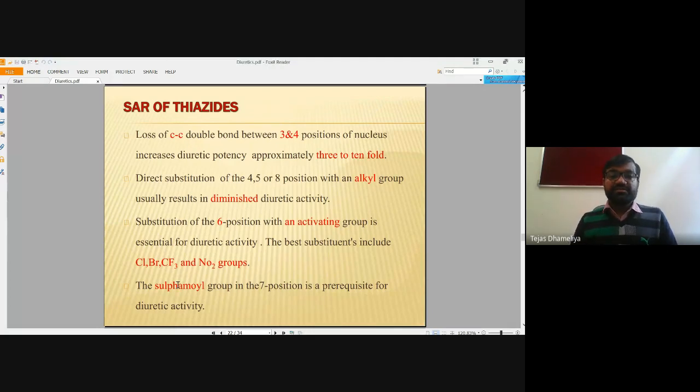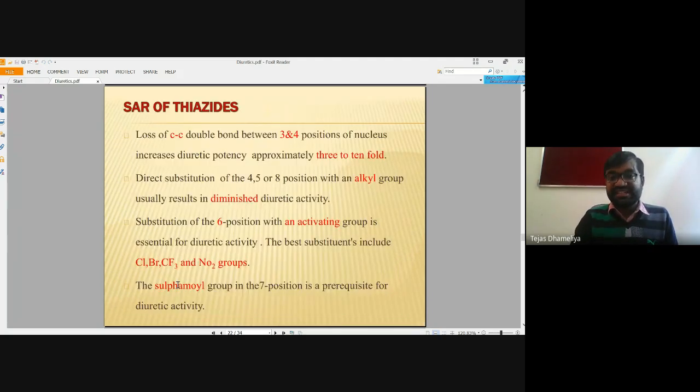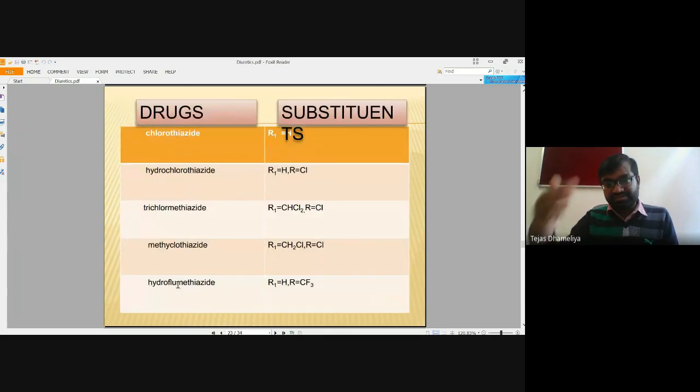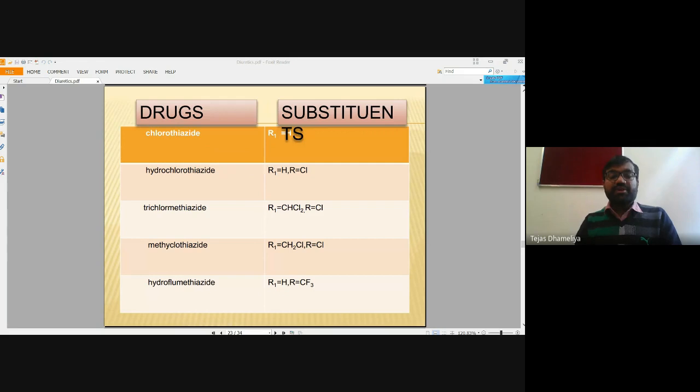Then we are going to see further what the different drugs are and whether they can have substitution. So keeping this structure in mind, if R and R1 vary, we can have hydrochlorothiazide, trichlormethiazide, methyl chlorothiazide as well as hydrofluorothiazide. Okay, so this was the case for our thiazide and thiazide-like diuretics.